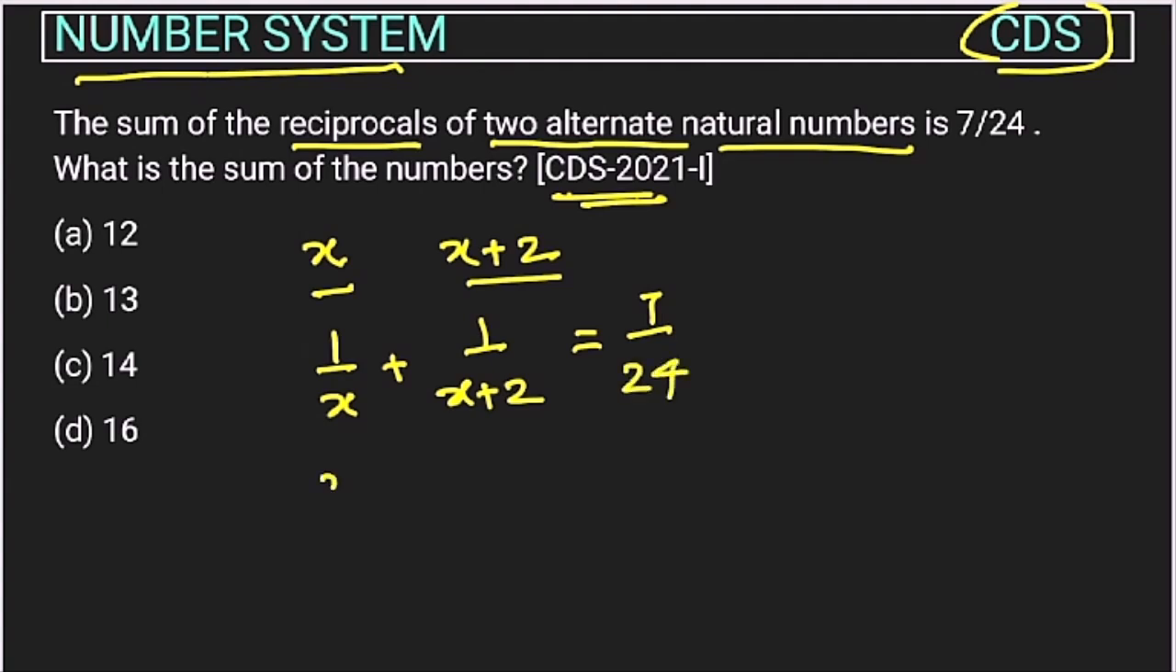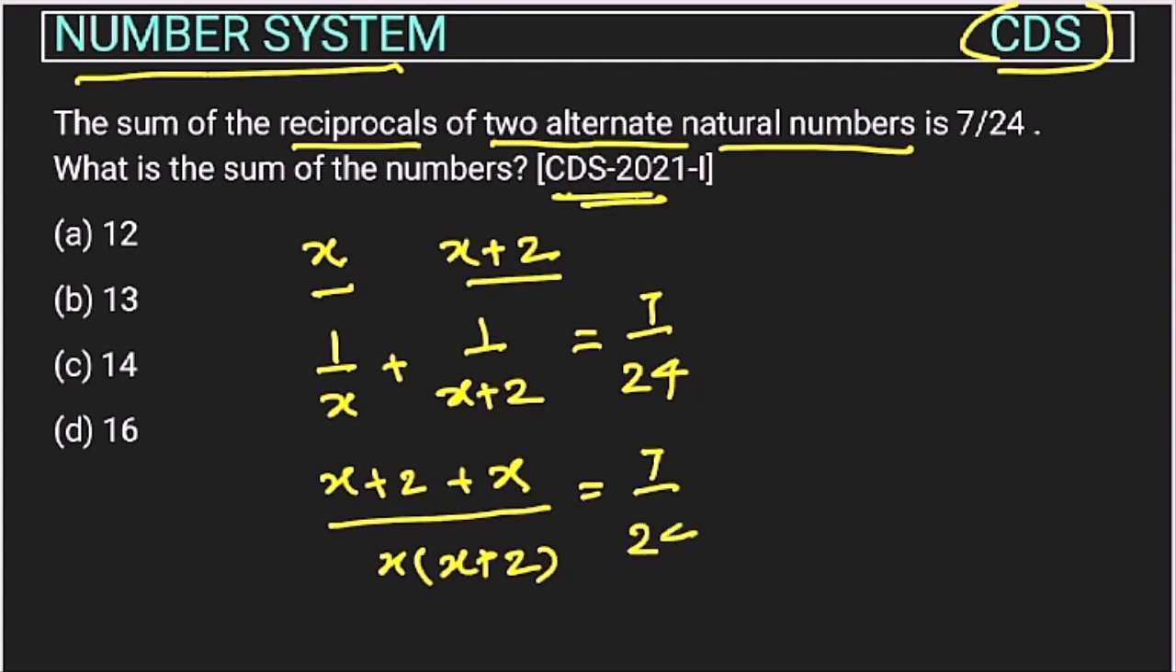So this will become x plus 2 plus x, over x and x plus 2, right, equal to 7 upon 24. So this will become 2x plus 2 upon x into x plus 2, right? So now this is equal to 7 upon 24, right? So we will not solve this. We won't make it an algebraic equation. We will just try to solve it through the trial and error method.